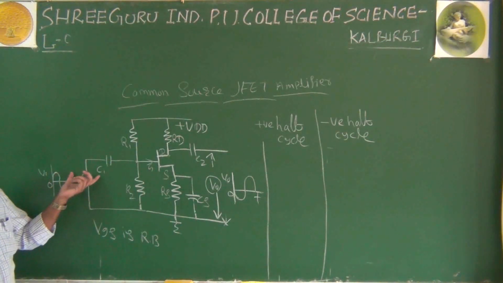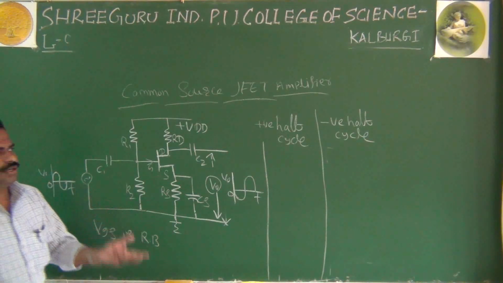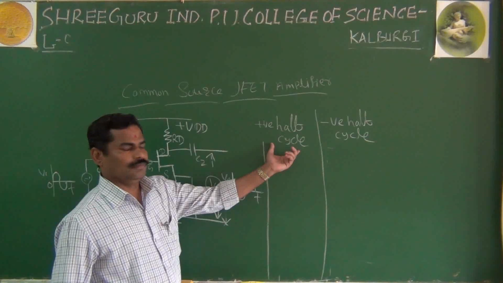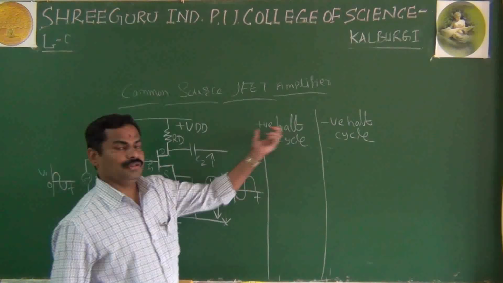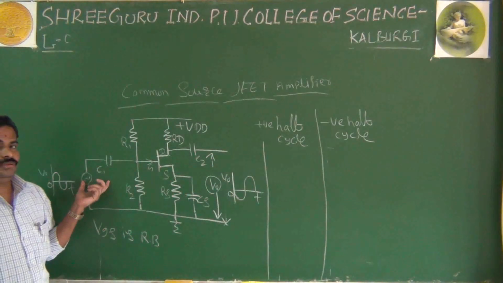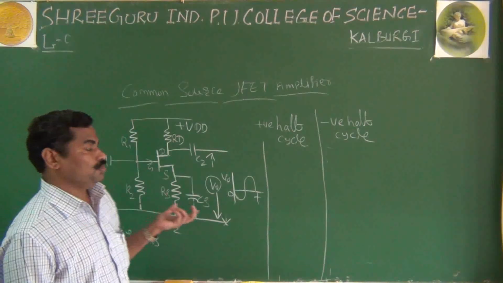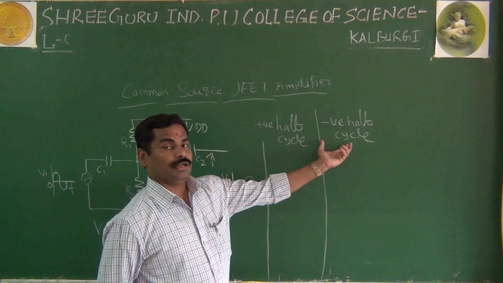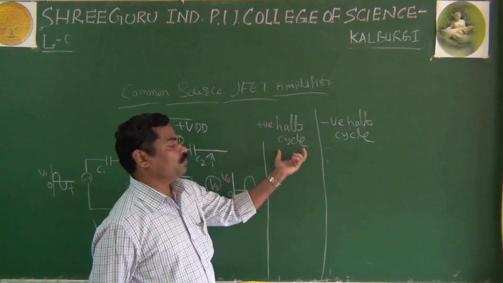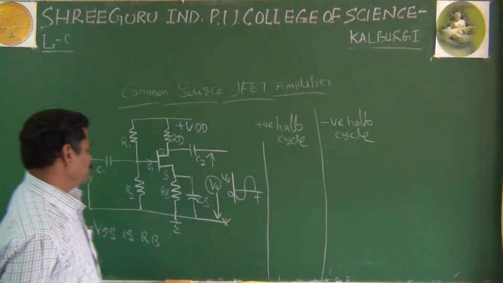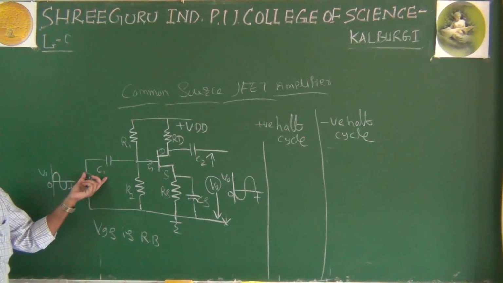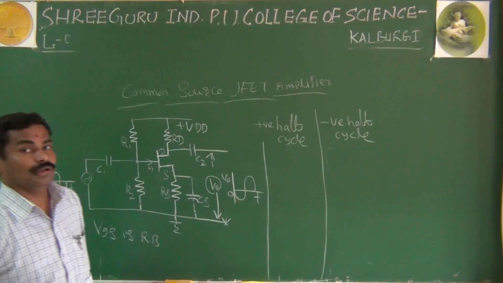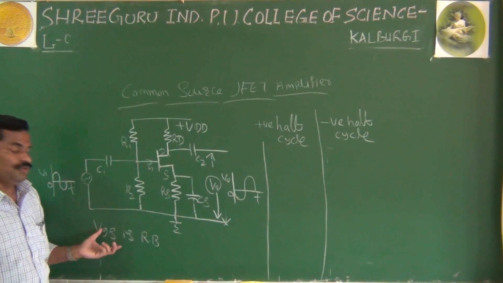If you are applying an AC input signal, you have to consider the effect of the positive half cycle and the effect of the negative half cycle. The positive half cycle will oppose the reverse bias of your VGS.